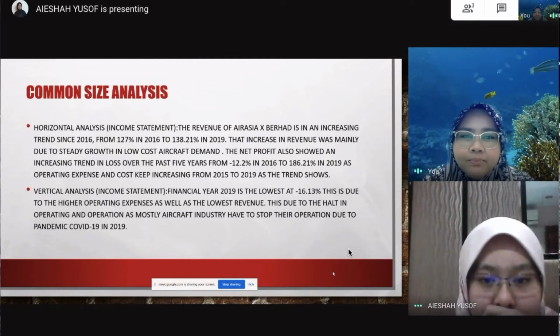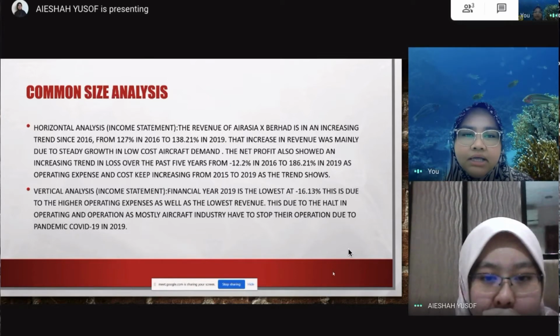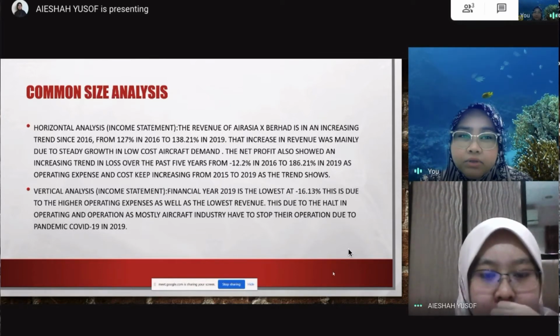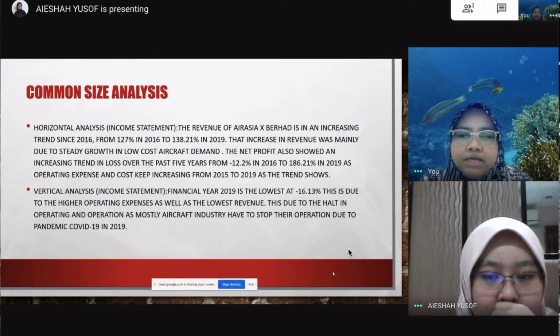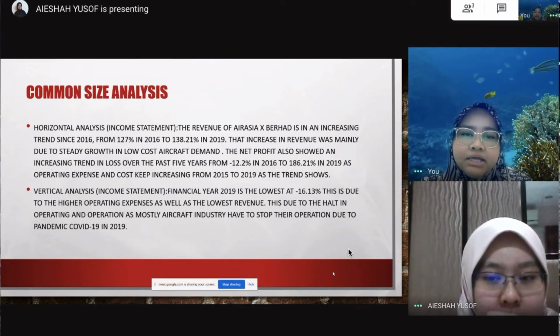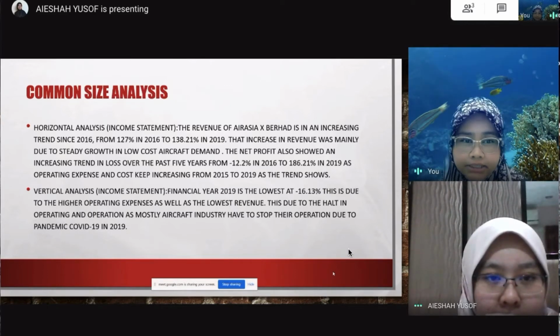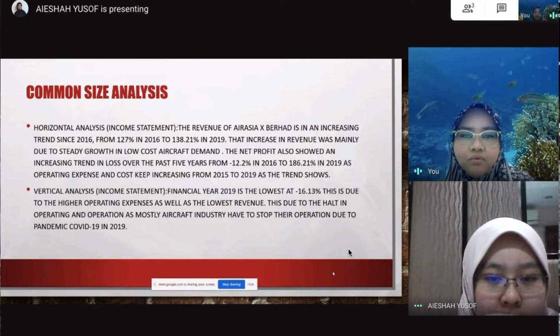The net profit also shows an increasing trend in loss over the past 5 years, from negative 12.2% in 2016 to 186.21% in 2019, as operations expand and costs keep increasing from 2015 to 2019 based on the trend shown. And for the vertical analysis on the income statement, financial year 2019 is at its lowest, at about negative 16.13.